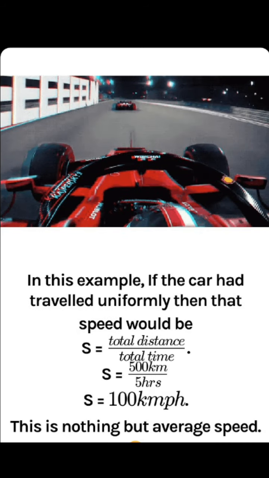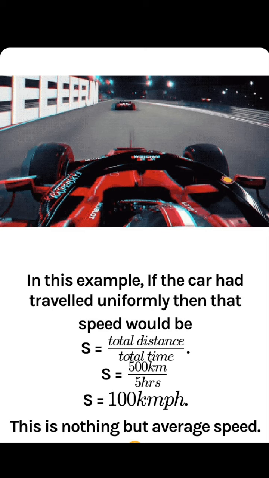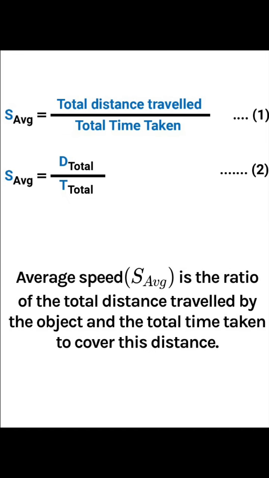In this example, if the car had traveled uniformly, that speed would be total distance upon total time. So 500 divided by 5, that is 100 km per hour. So the average speed of the car is 100 km per hour. So average speed equals total distance traveled upon total time taken.